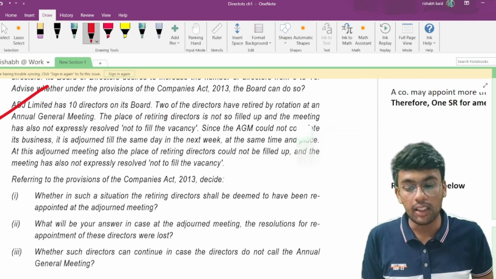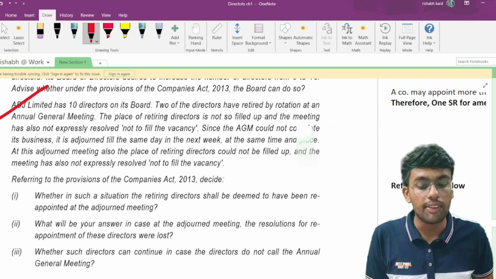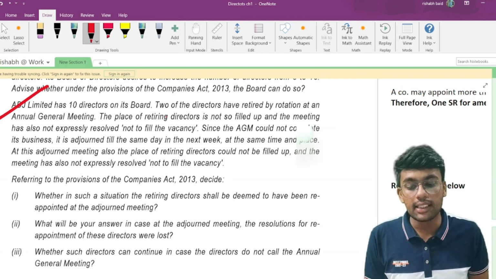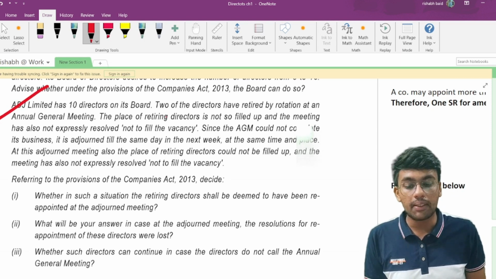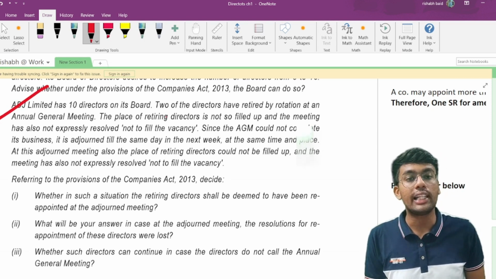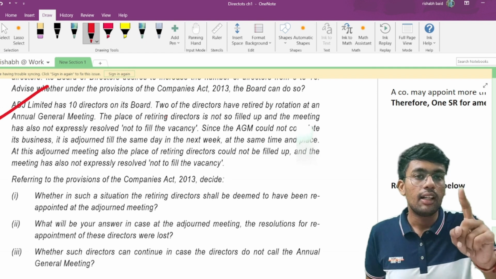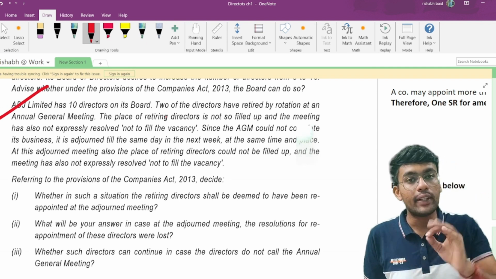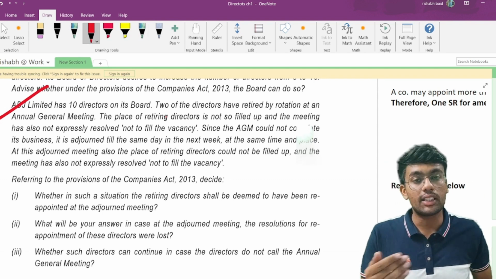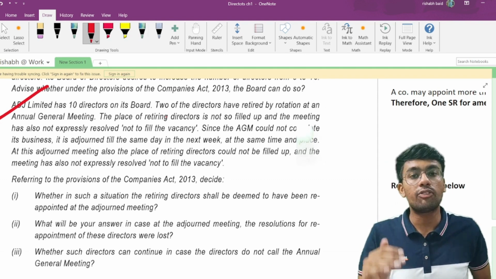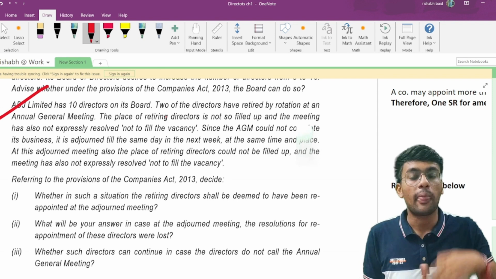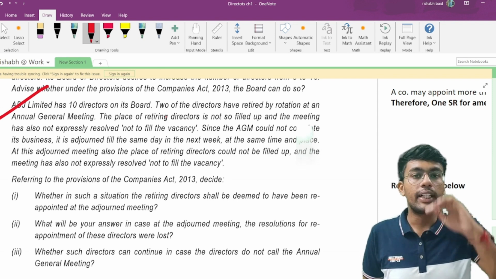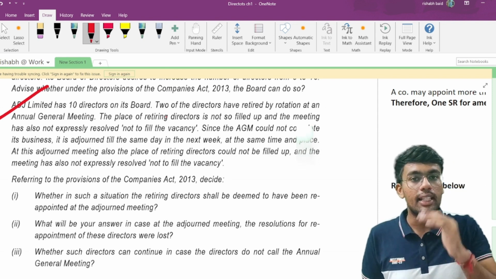At this adjourned meeting also, the place of retiring directors couldn't be filled up, and the meeting has also not expressly resolved not to fill the casual vacancy. Two directors retired by rotation, and you did not fill the casual vacancy, and you also did not pass any resolution for not filling the casual vacancy. Since this transaction did not complete, you postponed the meeting to the next week, same time, same place.